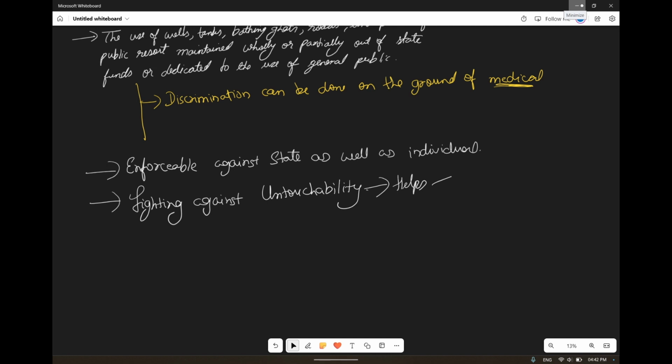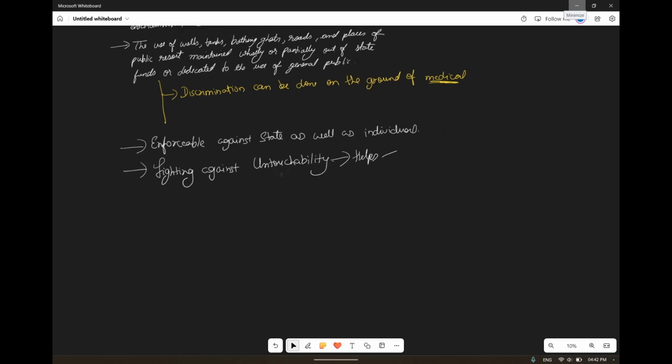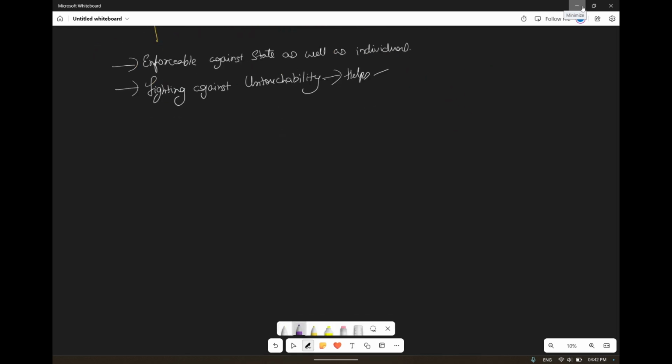Now, an exception is mentioned within Article 15 Clause 3. So discrimination on the basis of sex can be done. Okay, now what does this Article 15 Clause 3 tell? We'll discuss it here.